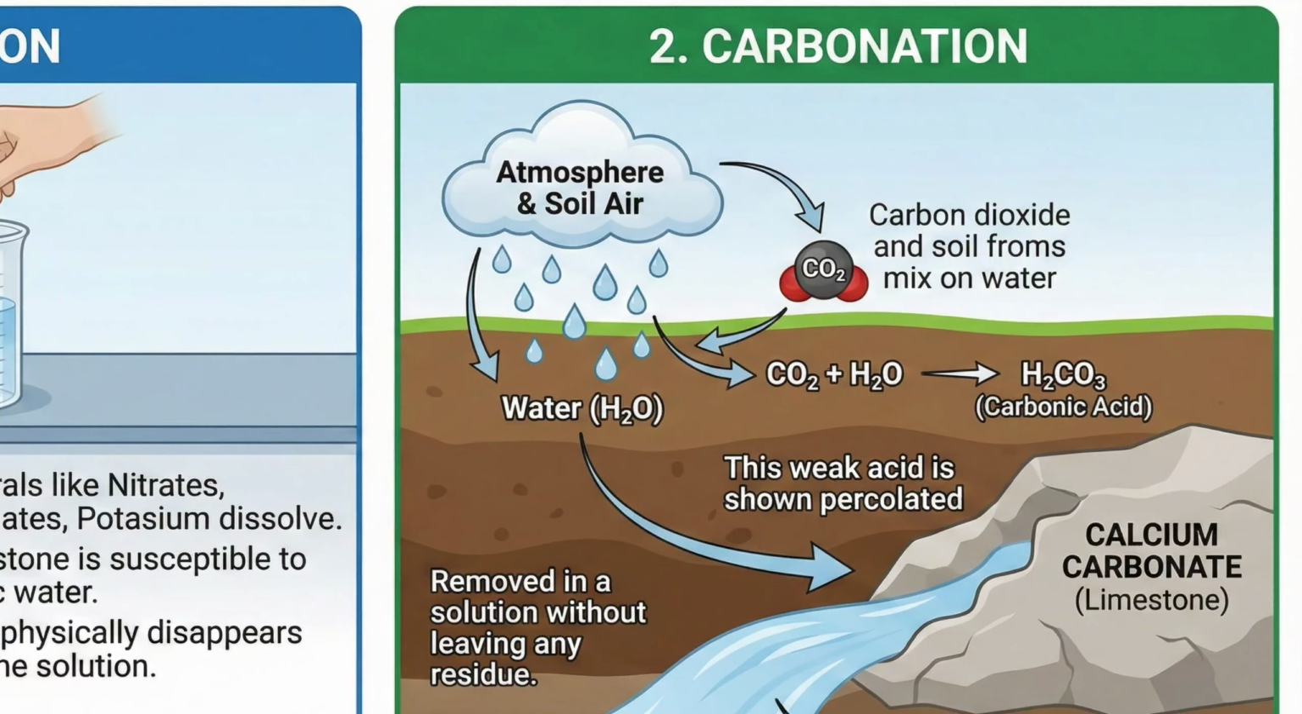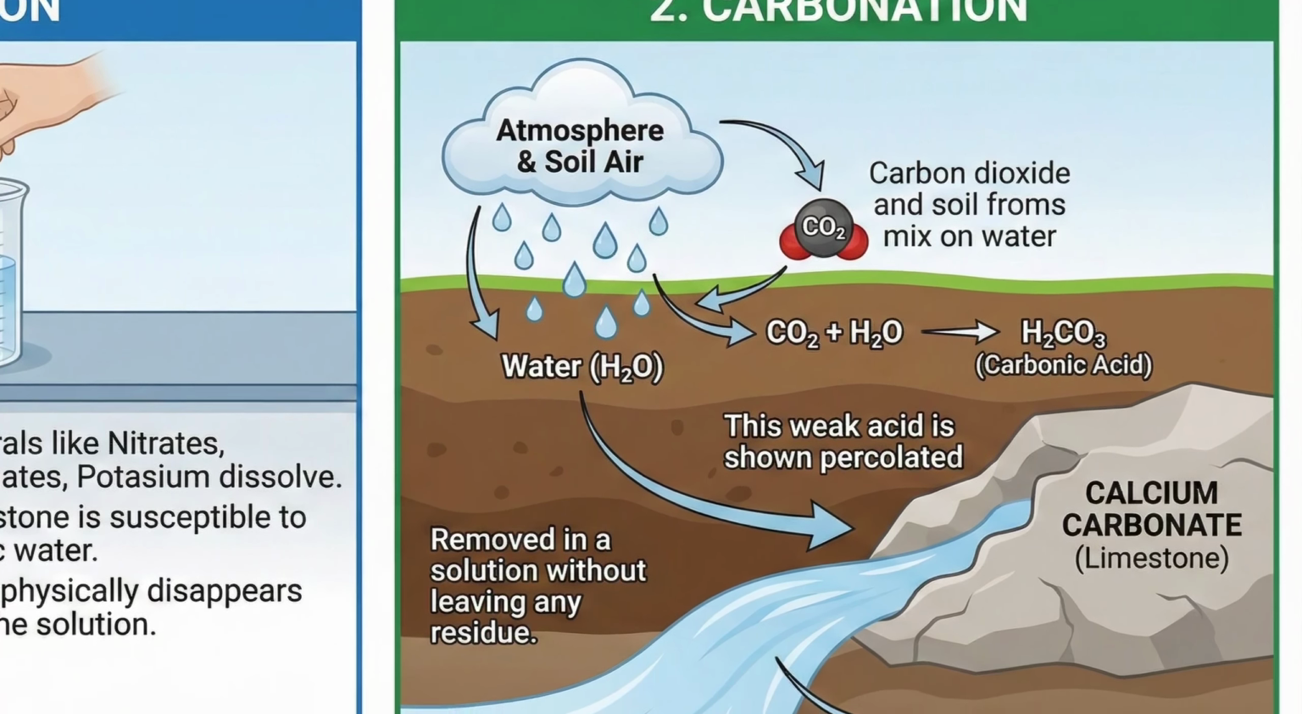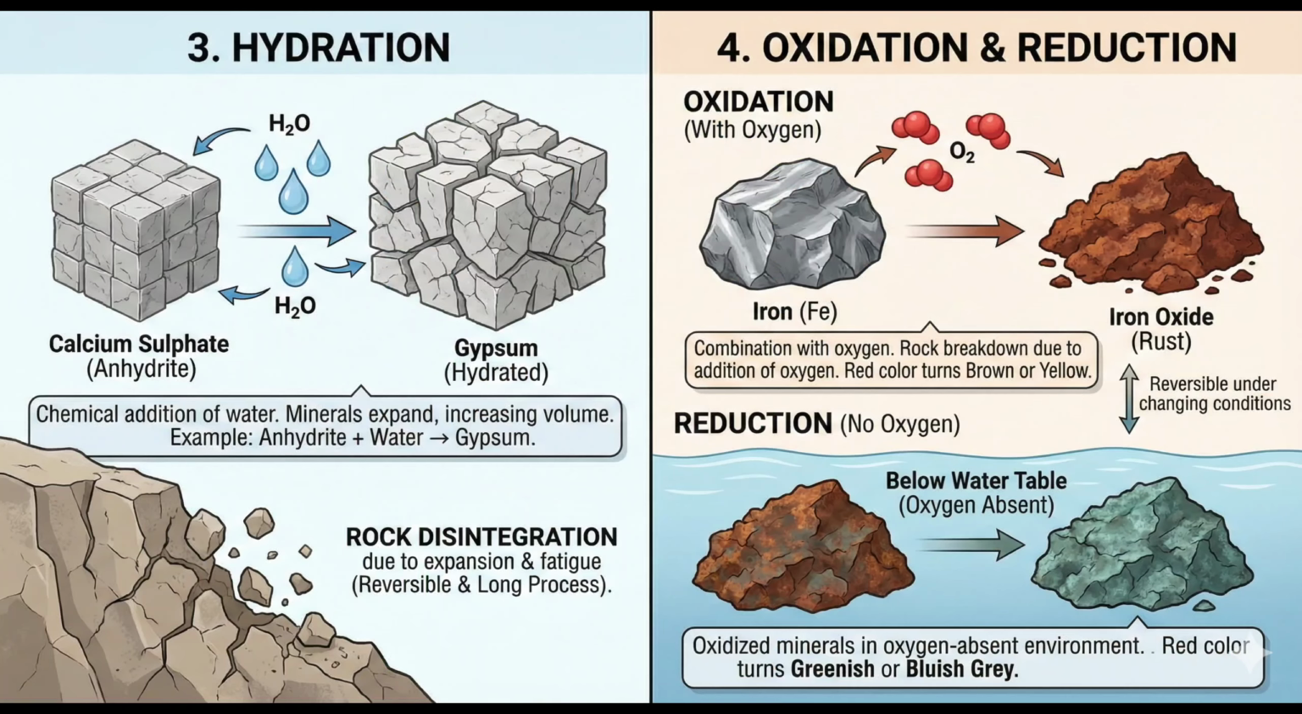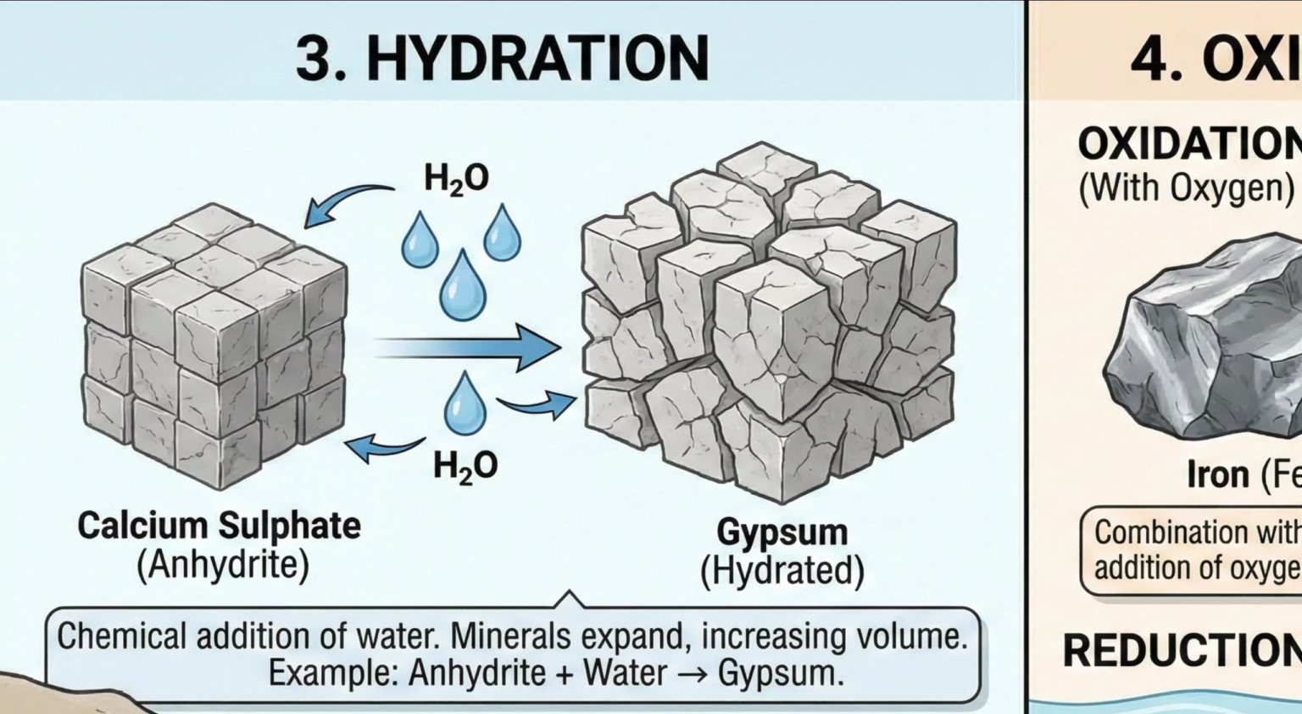2. Carbonation. Carbonation is the reaction of carbonate and bicarbonate with minerals. Carbon dioxide from the atmosphere and soil air is absorbed by water to form carbonic acid that acts as a weak acid. Calcium carbonates and magnesium carbonates are dissolved in carbonic acid and are removed in a solution without leaving any residue. 3. Hydration. Hydration is the chemical addition of water.